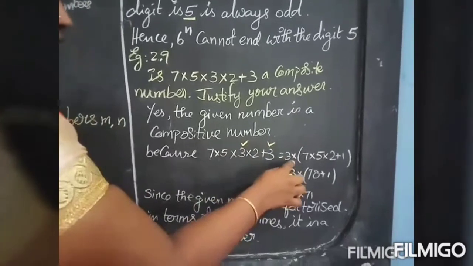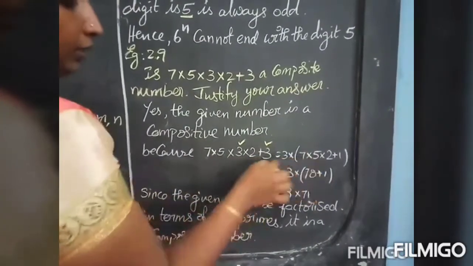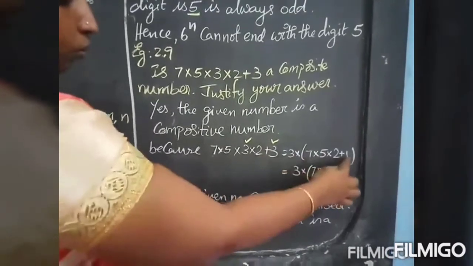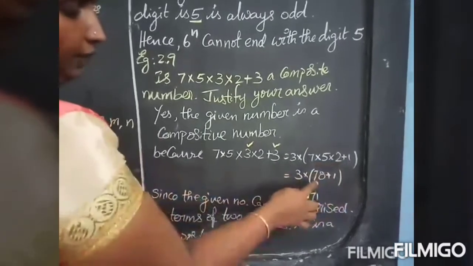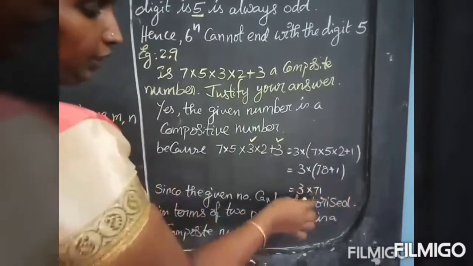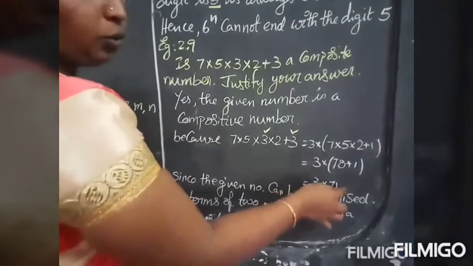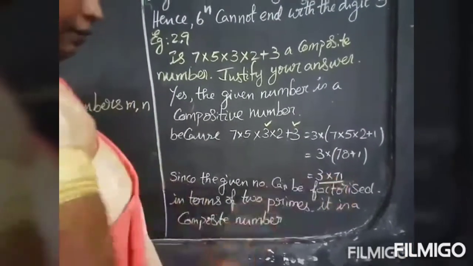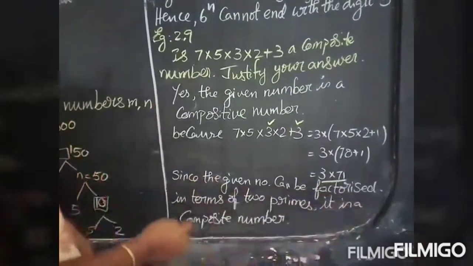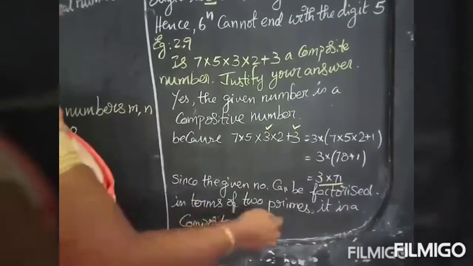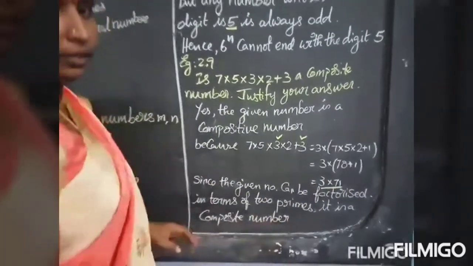So I can take 3 out and write the remaining 7 into 5 into 2 plus 1. 7 5s are 35. 35 into 2 will get 70. 70 plus 1 you will get 71. So the given number is expressed as a product of two prime numbers, that is 3 and 71. Since the given number can be factorized in terms of two primes, 3 and 71, it is a composite number.